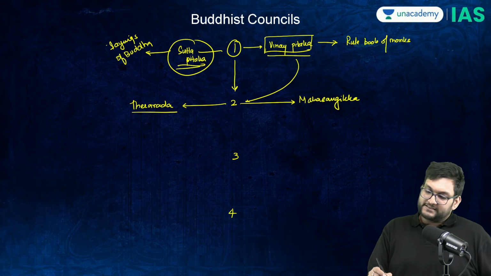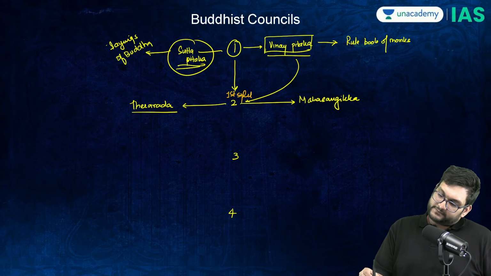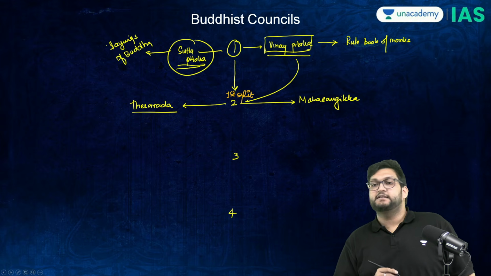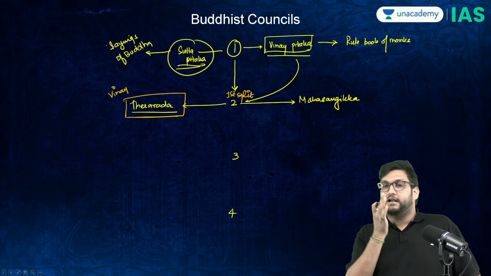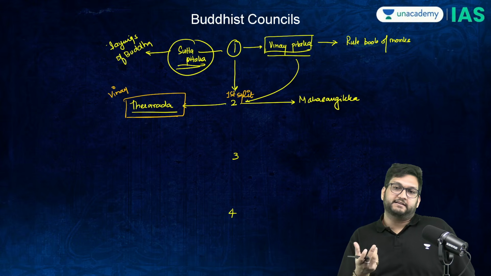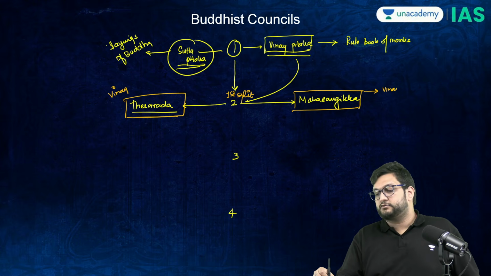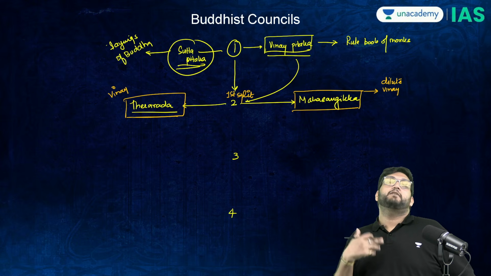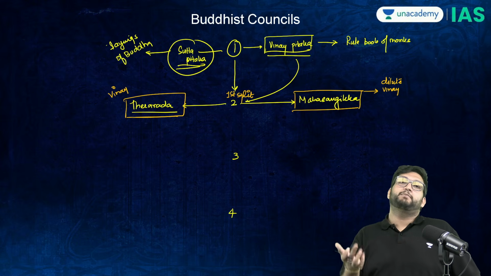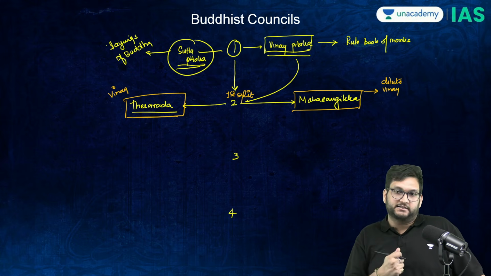Now, this is where the first split happens. The first split of Buddhism happens in the second Buddhist council, where Theravada will be the one which will follow the original Vinay Pitak. They believe that Arhats and casual people cannot get salvation. Mahasangika will say that no, we need to dilute the Vinay Pitak so that we have a better rule book, and at the same point of time, people can follow it. And they wanted to basically compete with the rise of other forms of religions. Therefore, they needed to dilute their understanding.